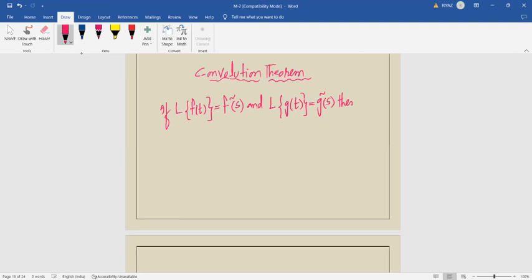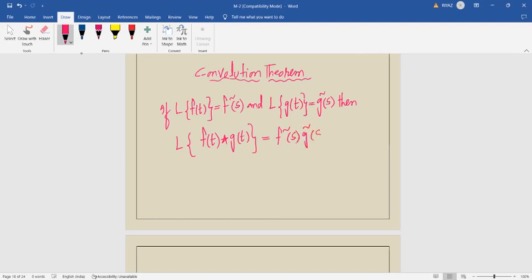then convolution is nothing but a special type of product, right? That product value should be defined with an improper integral, that will be written as f of t star g of t. It means that f bar of s into g bar of s, that's a special product.